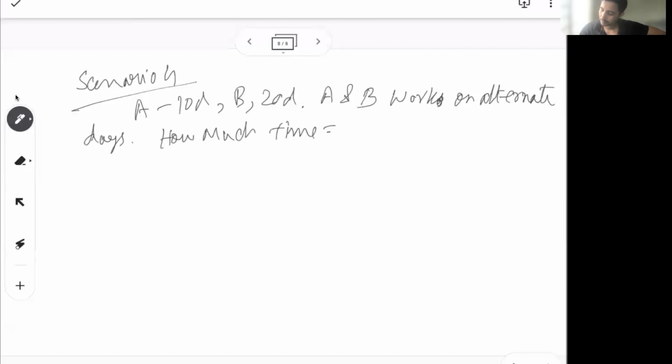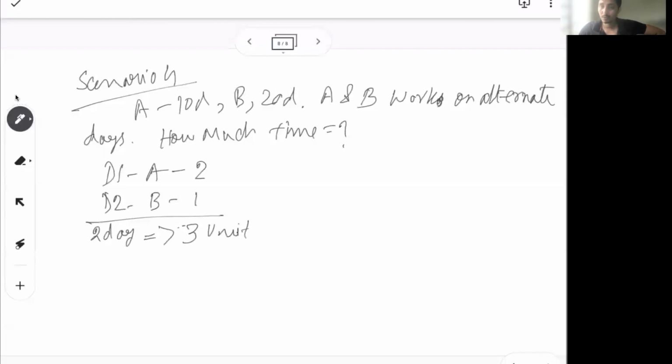Remember one thing, you can't solve this problem if you don't know who starts the work. Why? I will tell you. But let's say A starts the work. So on day 1 A will work, and we know from the previous problem that A in one day can do 2 units. So day 1 A will do 2 units, day 2 B will work, so B will do 1 unit. So together in a pack of 2 days, day 1 and day 2, the total work done is 3 units.